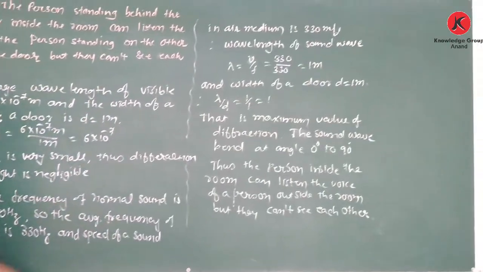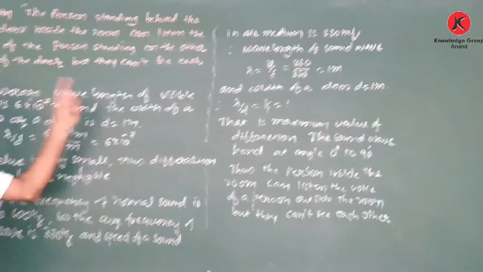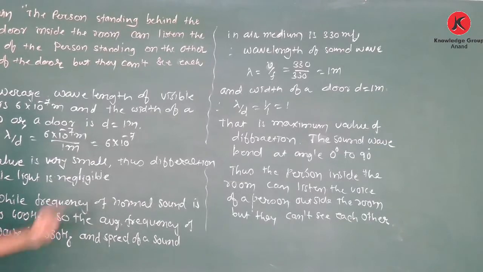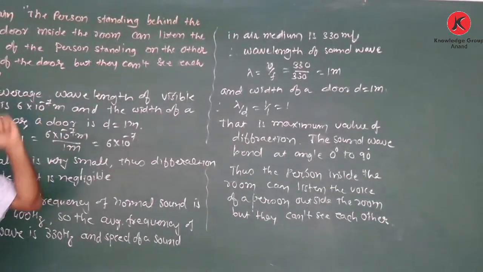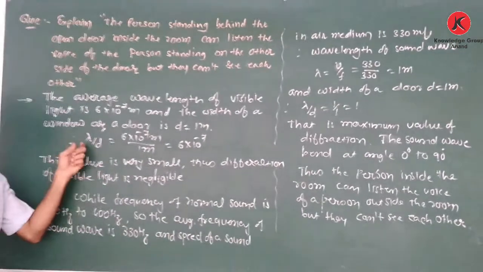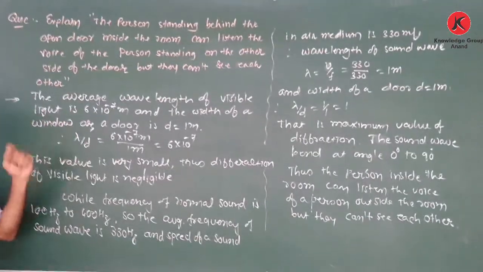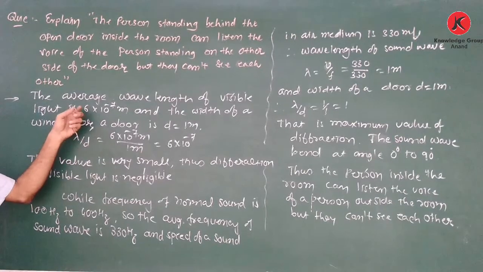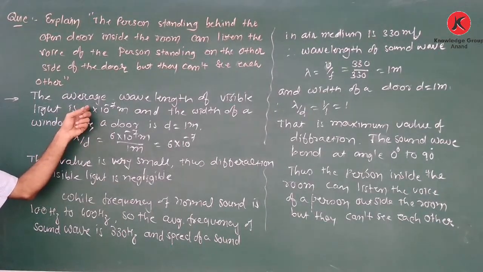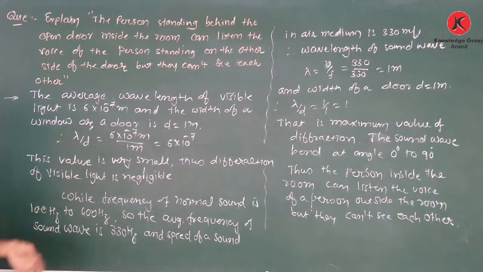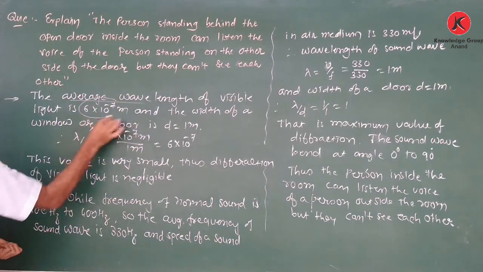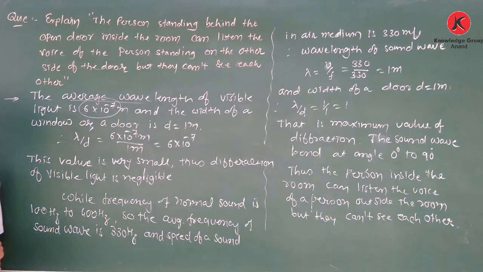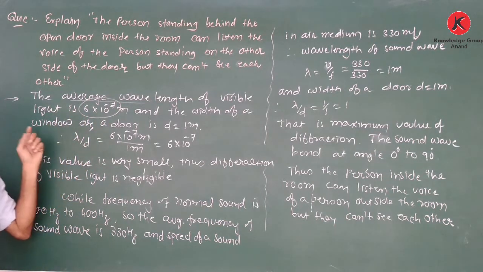Now here, the answer of this question depends on the ratio lambda upon d for the visible light waves and also the sound wave. We need to find out the ratio lambda upon d. For the light waves, the wavelength is 4,000 angstrom to 7,000 angstrom. Here we consider the average wavelength of a light wave as 6 into 10 to the power minus 7 meters, and the width of a door or window is 1 meter.